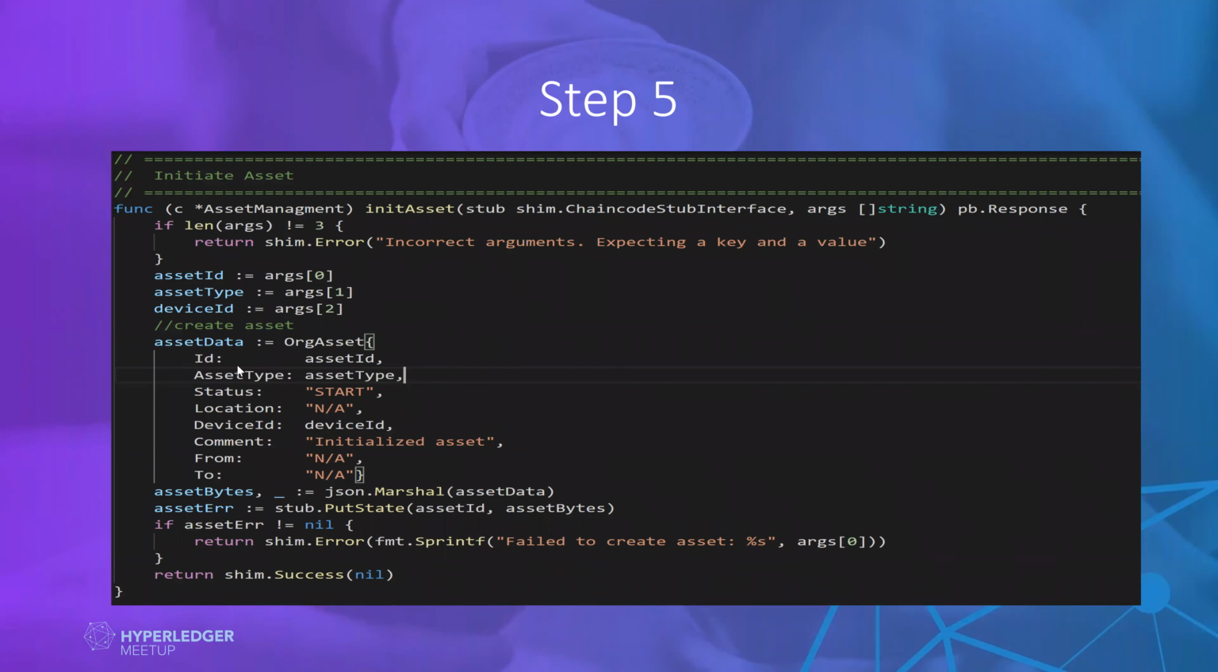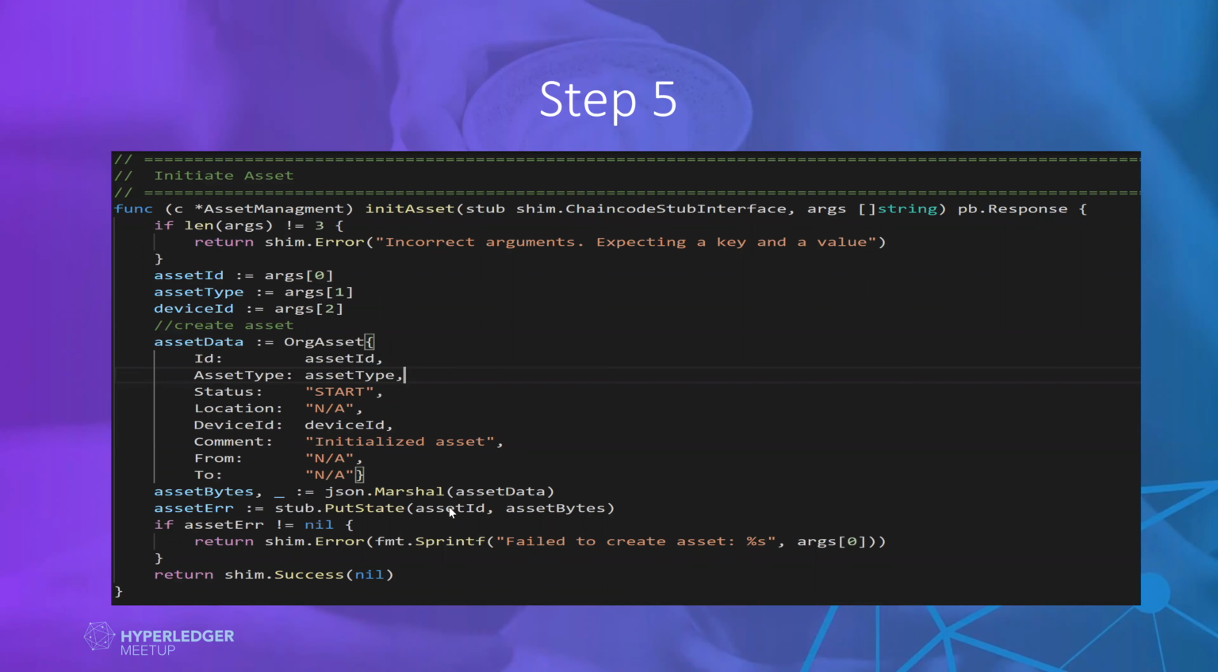So I will define the assets. In the start, it will be just these statuses also. This is just for simplicity. I make it start, order, ship, and issue. So for simplicity, in the initiate, I always say start. It depends upon our requirement. But for understanding, we will be marshalling this JSON object, and now we will do this put state.